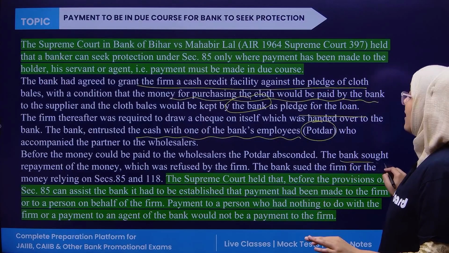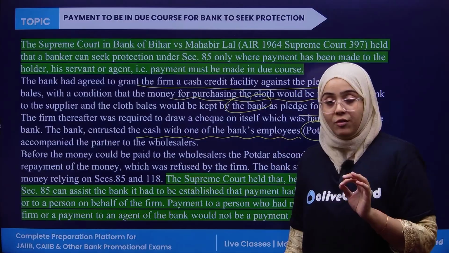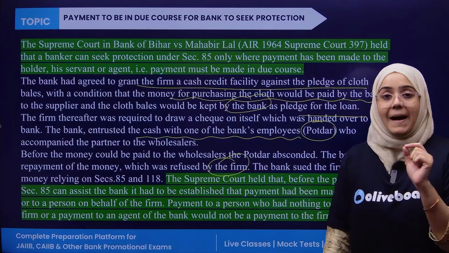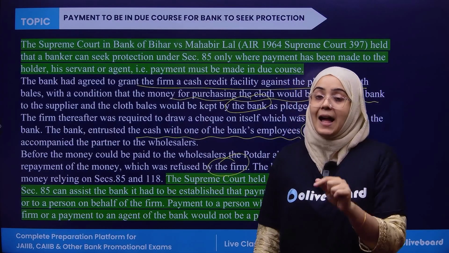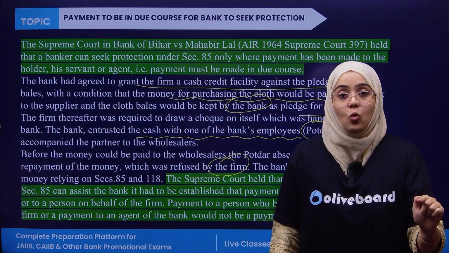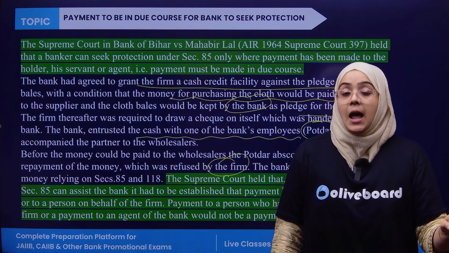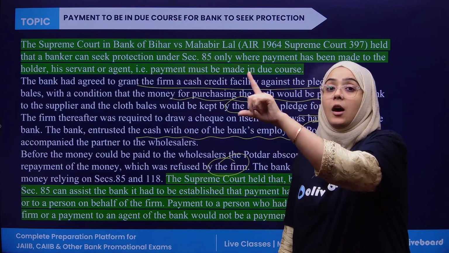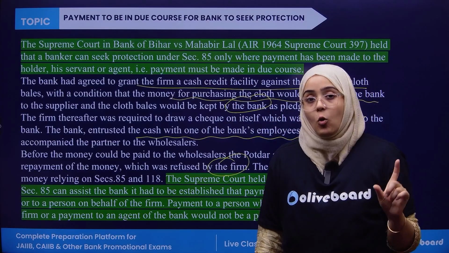Now what? The bank sought repayment of that money, which was refused by the firm. The bank sued the firm, saying that you have to pay this money, because the bank made the payment in due course, since Poddar is the representative of the company, and the company had given him the responsibility to take the cash from the bank and submit it to the wholesaler.